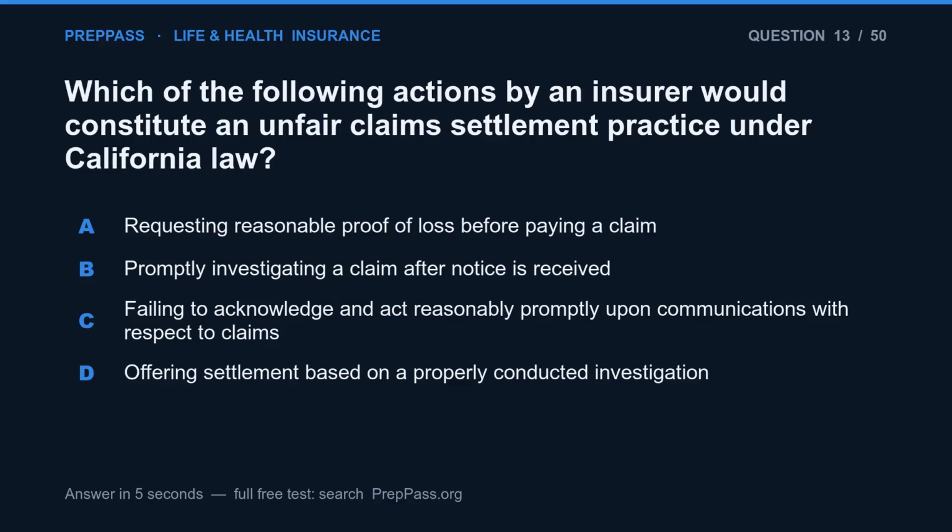Question 13. Which of the following actions by an insurer would constitute an unfair claims settlement practice under California law? A. Requesting reasonable proof of loss before paying a claim. B. Promptly investigating a claim after notice is received. C. Failing to acknowledge and act reasonably promptly upon communications with respect to claims. D. Offering settlement based on a properly conducted investigation.